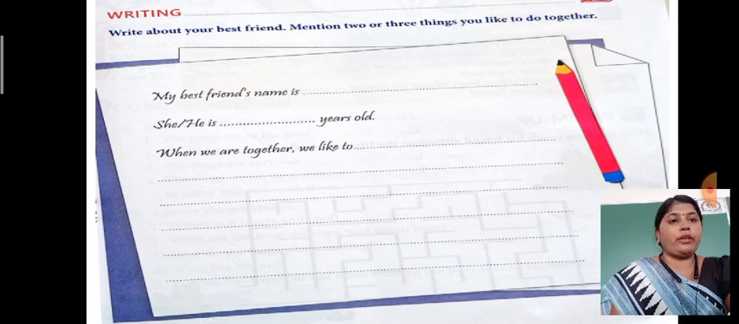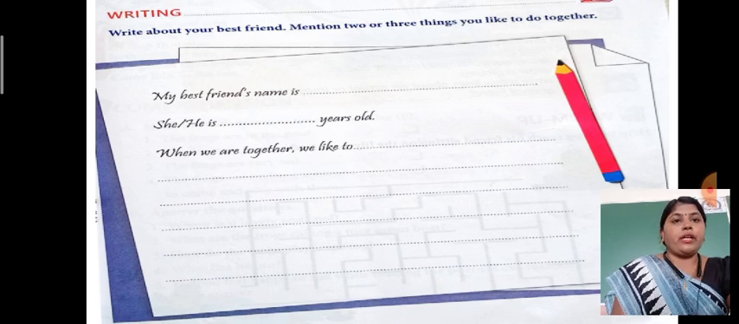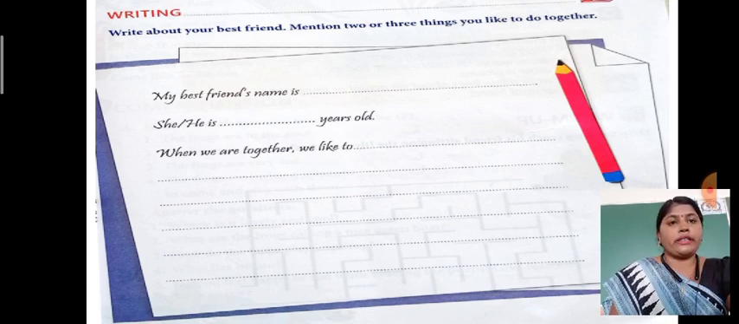Together means what you like to do with your best friend. Okay, so at least 2 or 3 things you have to write here. Okay, see, this is the writing activity. So you have to write beautifully in cursive, in good handwriting. Okay, by this your writing skill will be developed. So let us read the letter or passage.